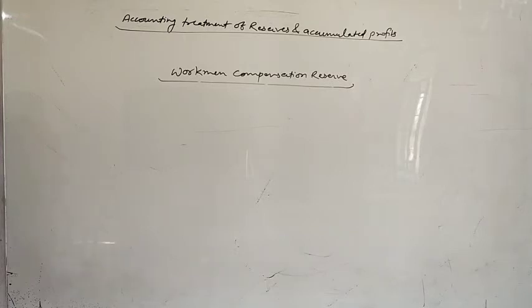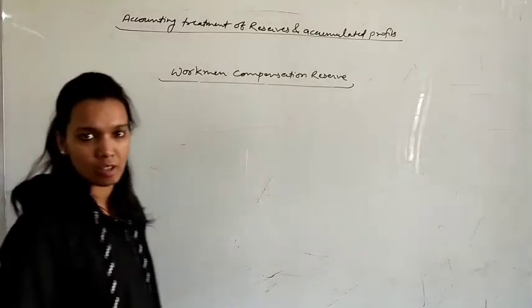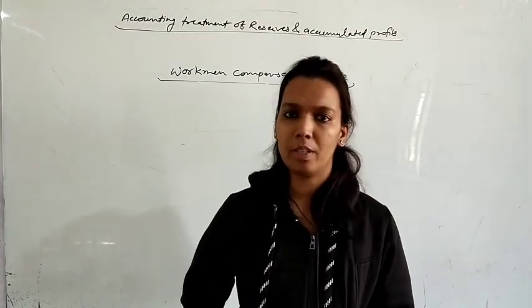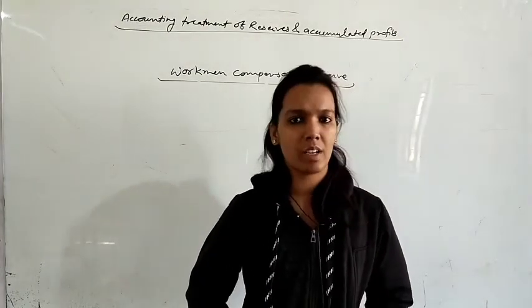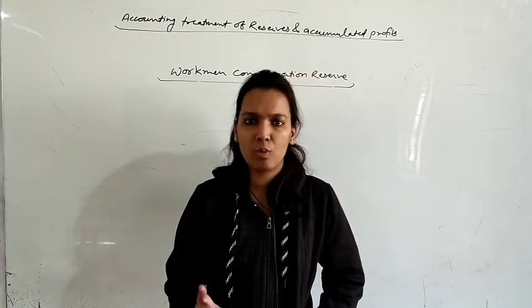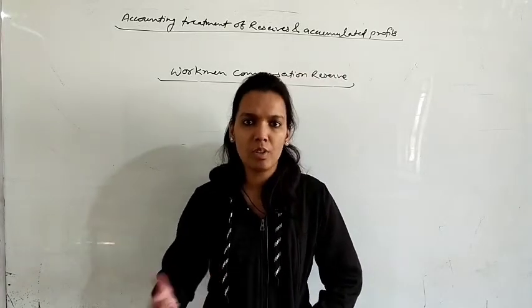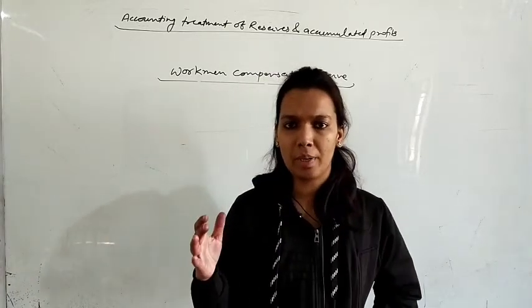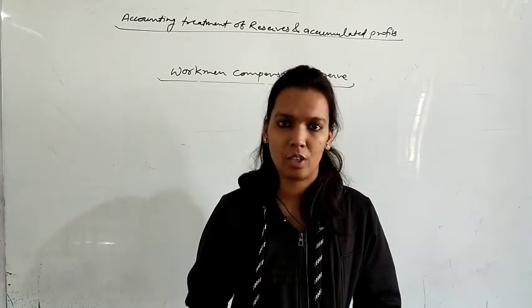If there is no claim for workmen compensation reserve, then the whole amount of the reserve will be distributed among the partners. So the entry will be workmen compensation reserve account debit to partners' capital account. As you know, this is also a part of reserves, so it will be debited because in the balance sheet reserves are credited. For closing this account, we will debit this reserve account and credit the old partners' capital account in their old profit sharing ratio.